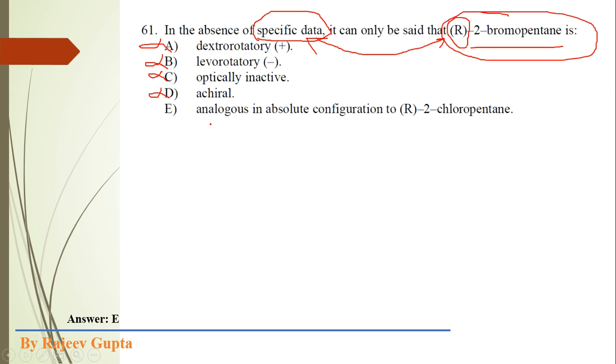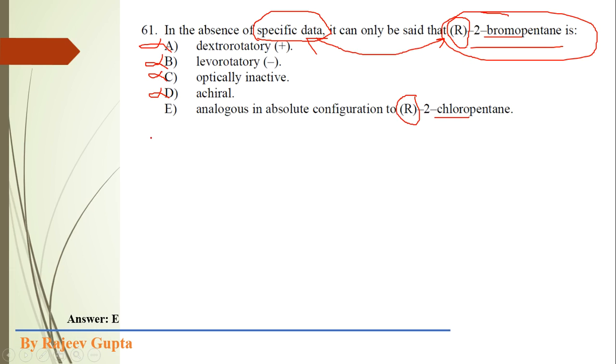Now option E: it is analogous in absolute configuration to R-2-chloropentane. If our bromo atom is substituted by a chloro atom, then we get the same configuration R for this molecule.